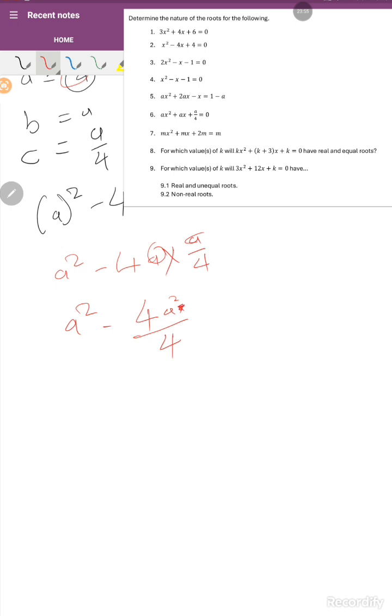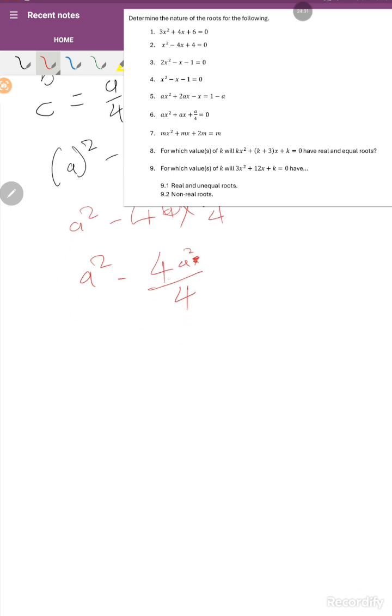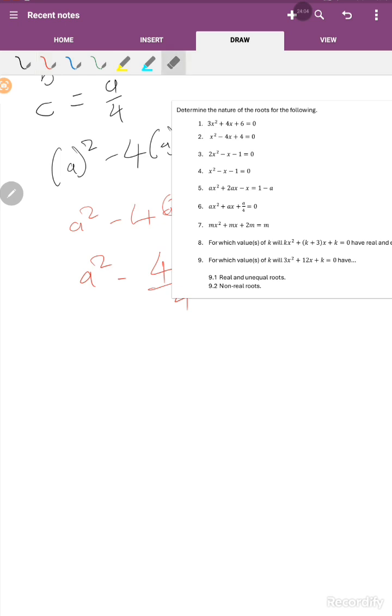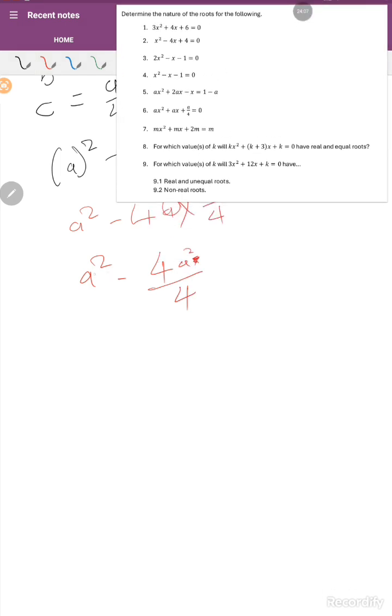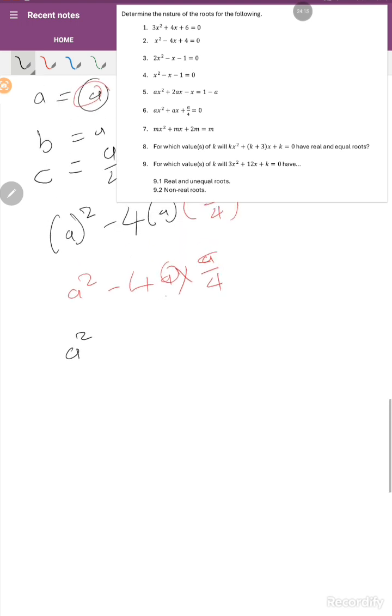Let me explain again, because I know it could be very difficult to understand. Therefore, when we multiply these, you see this one is a over 4. When you multiply it by 4a, let's forget about the sign for a moment, it's going to give you 4a squared over 4, right? We multiply the numerators, not the denominators.